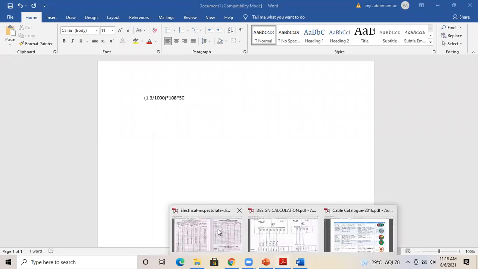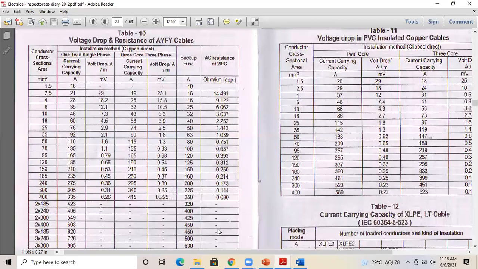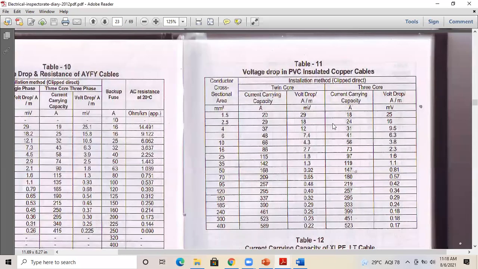I just want you to understand the importance of voltage drop. Okay, so here you can take the table 11 and just consider we have a half HP pump. Okay, half HP pump, that means it will come around 360 or 350 something wattage. So we would need only 1.5 mm square copper wire. Okay, it can easily carry the required current. Okay, for the half HP pump.